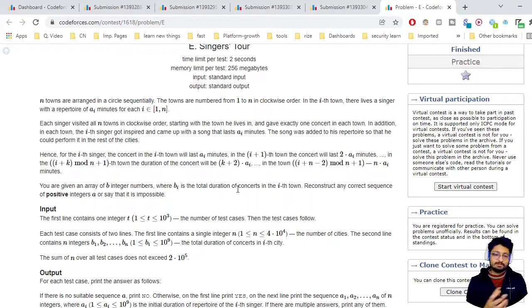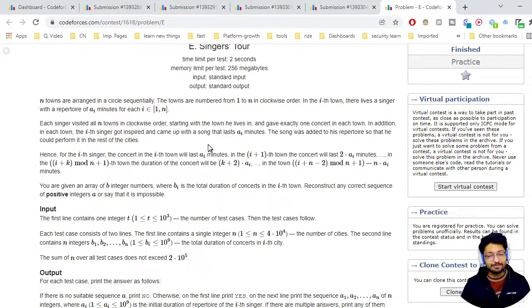Every singer moves to every town because they move clockwise, and given the total amount of concert time heard by each city, you have to tell the initial repertoire, or album size in minutes, of every singer.